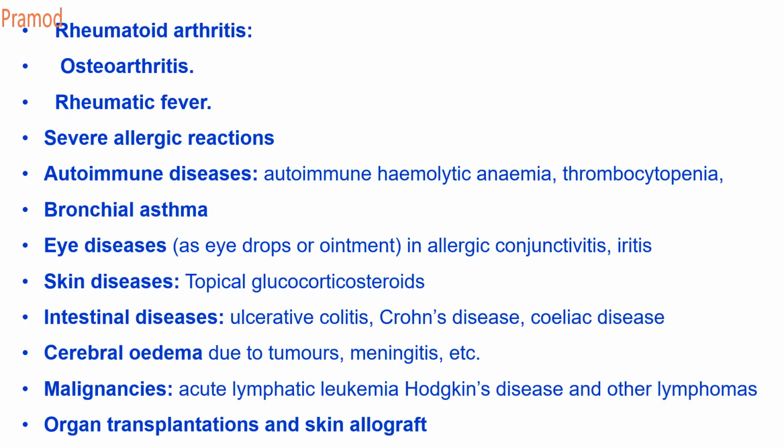So uses: it is used in rheumatoid arthritis, osteoarthritis, rheumatic fever, severe allergic reactions, autoimmune disorders, bronchial asthma, eye diseases as an anti-inflammatory agent, skin diseases, topical glucocorticoid that is fluticasone, intestinal diseases like ulcerative colitis, Crohn's disease, celiac disease, cerebral edema due to tumor and meningitis, and organ transplantation. It is also used in the treatment of some cancers like lymphomas and Hodgkin's disease. So these are the uses of your corticosteroids.